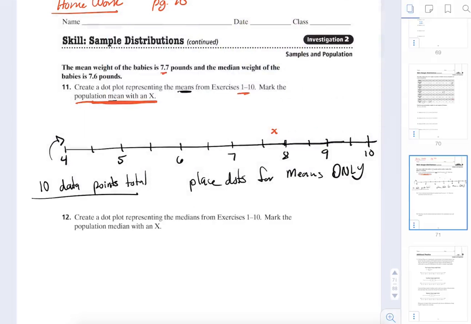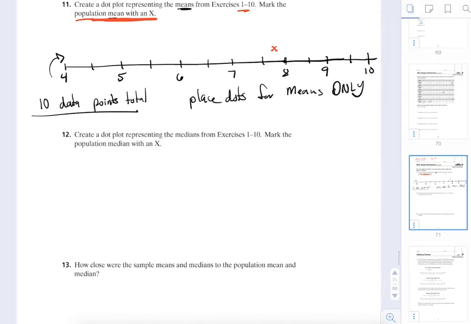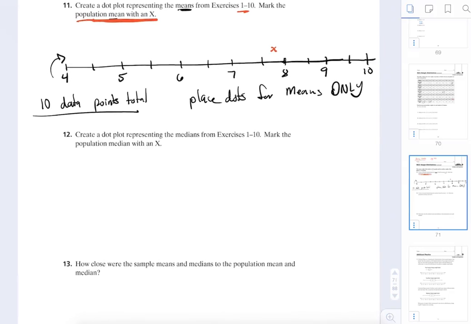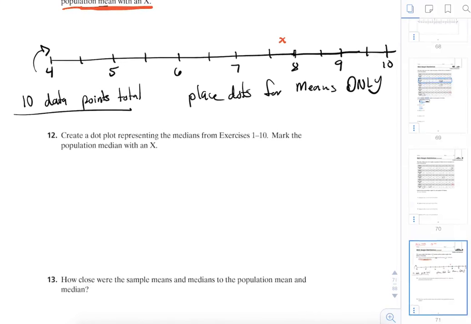Okay, good. You do the same thing for this one, for the medians. You do the same thing, and we're going to compare those two values. Okay, that's your homework. It's just medians and means and putting them on a dot plot. Okay. All right, go ahead and get to work, and I'll be back on Monday.